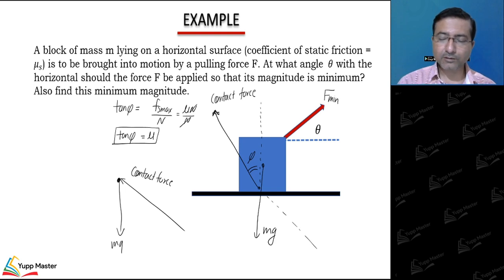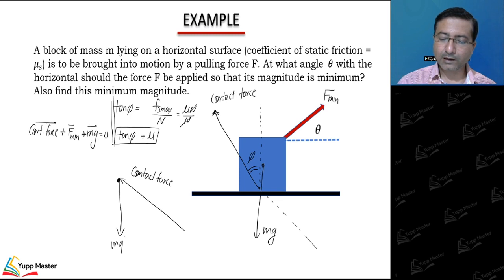So how many possibilities are there? The resultant has to be 0, that means the contact force, F min and mg, the summation of these forces is 0. The triangle law I can apply.